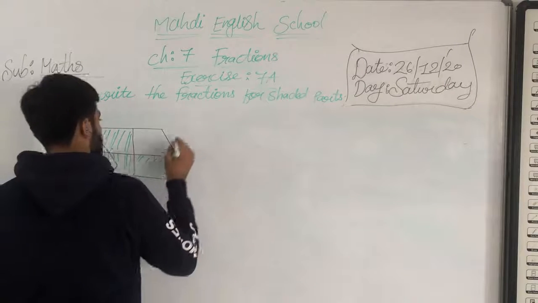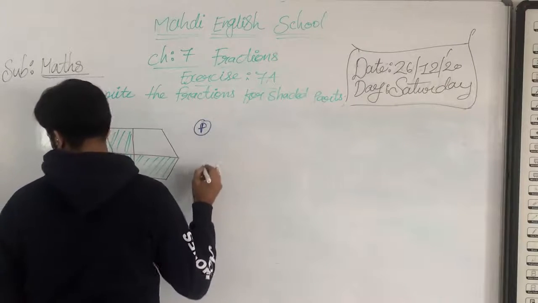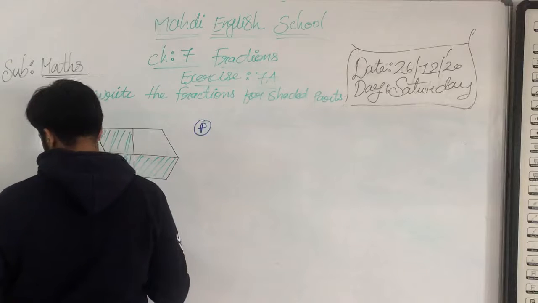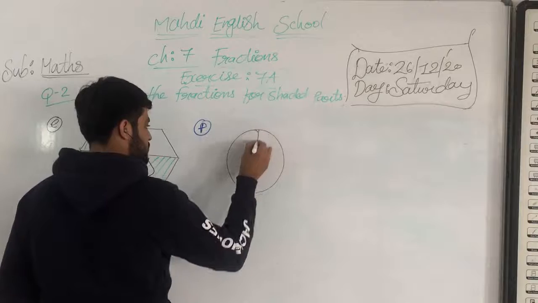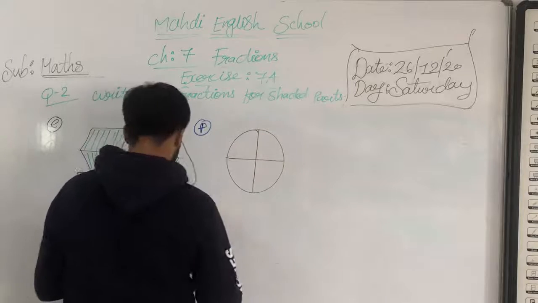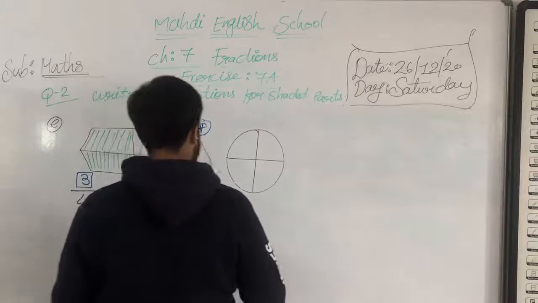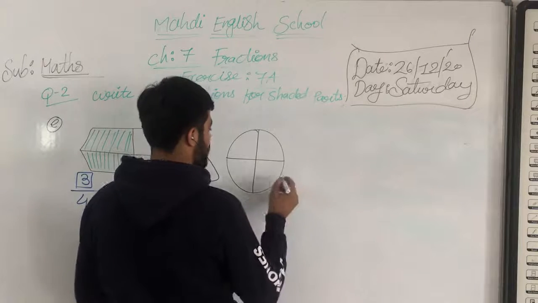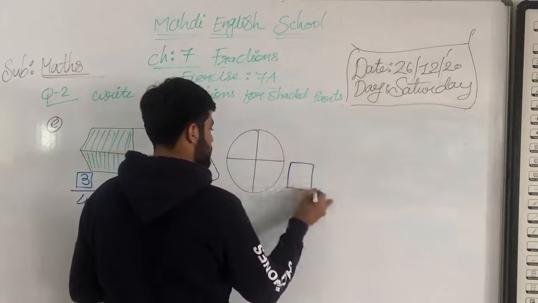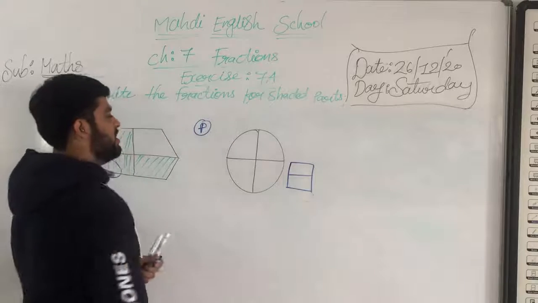Let's check here the question number F. How many parts of this circle? 4. So first of all, we mention one by one all things here, my dear students.